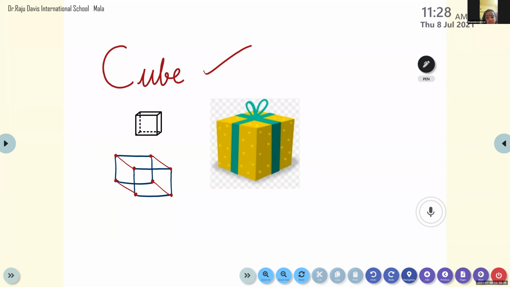C-U-B-E. Very good. Nania, tell me the spelling of cube. C-U-B-E. Very good. Sahiha, tell me the spelling of cube. Unmute and tell me, my dear. Unmute the device and tell me what is the spelling of cube. You are telling, but I can't hear. It's okay. Sarang, unmute and tell me the spelling. Cube.